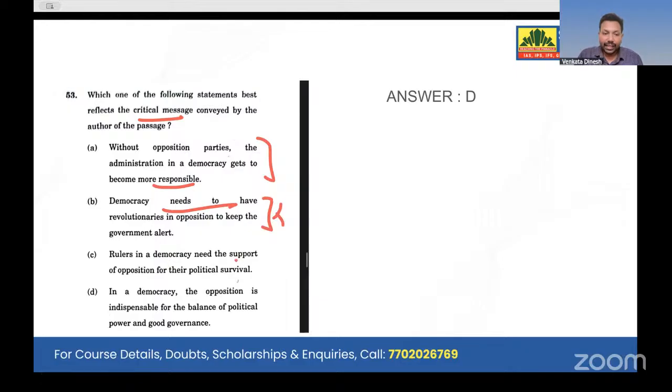Rulers in a democracy need the support of opposition for their political survival. Okay, this passage says about the importance of opposition in a democracy. Opponents should be there at the personal level and also at the government level. That is what true democracy is. But look at the fourth option: in a democracy, the opposition is indispensable for the balance of political power and good governance. This is up to the mark. When compared to C, D can be correct. Even if you read statements C and D, you obviously choose D, because that is what the definition of real democracy says, as in the passage.